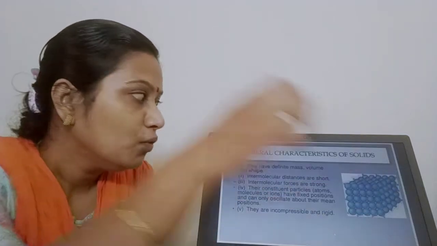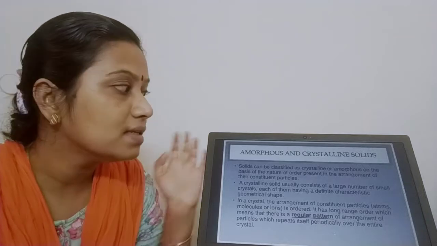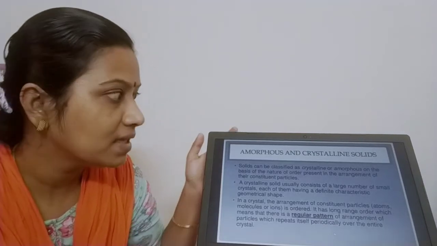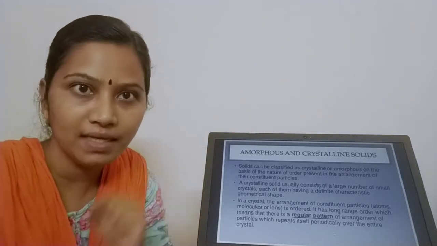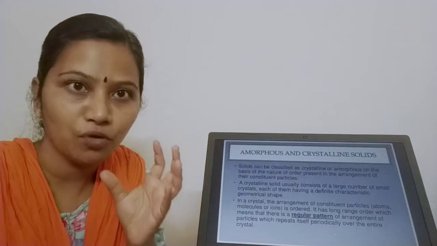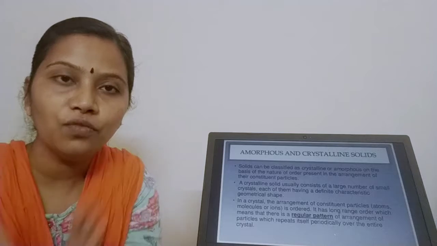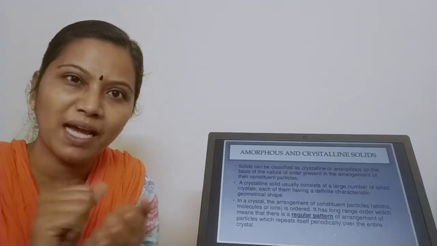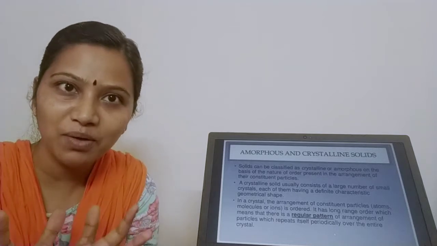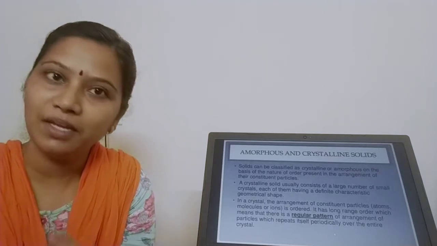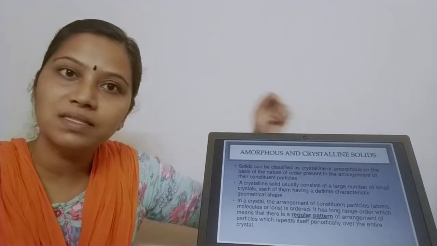Okay. Moving to the classification of solids. We have two classifications of solids, that is amorphous solids and crystalline solids. See how to remember amorphous and crystalline. From the name I am going to get the example. Crystalline, so they will be in the form of a crystal. Amorphous, irregular. Whenever you think of amorphous, immediately think of mashed potato. You have boiled the potato and then you are mashing it with your hand. How will it look? It's all disordered and irregular in shape. So amorphous, think of mashed potato, and crystalline solids, think of a crystal.